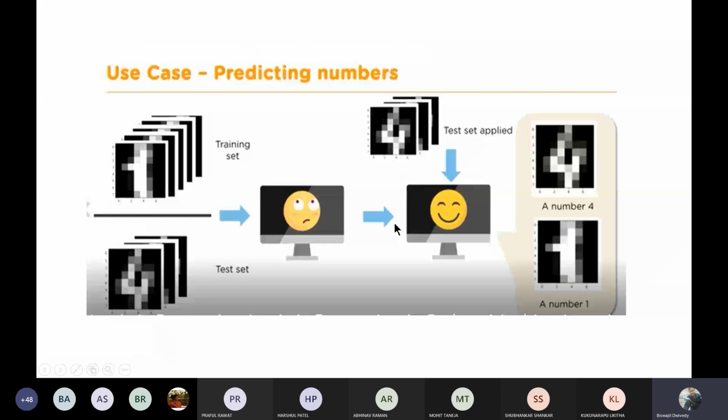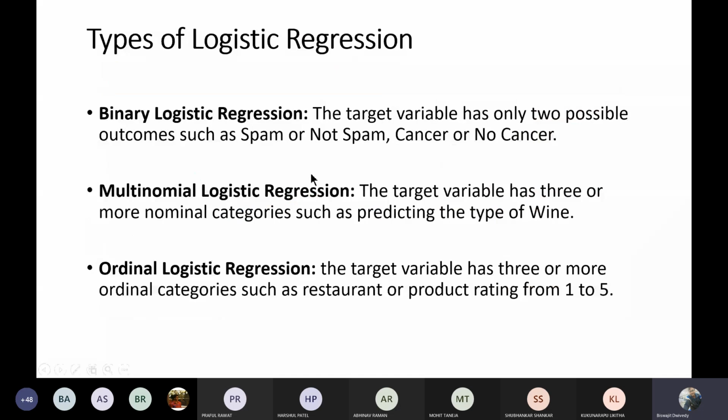Here, these are the three categories of logistic regression. First is binary logistic regression, in which only two categories will be there, yes or no type: spam or not, cancer or no cancer, like that. Next is multinomial logistic regression, whenever the variable has three or more categories.